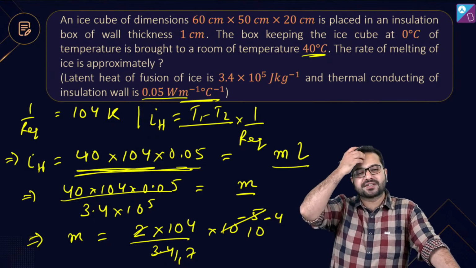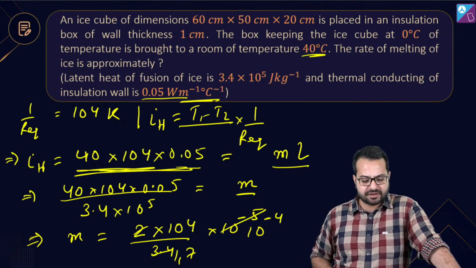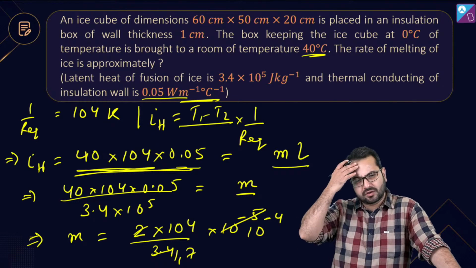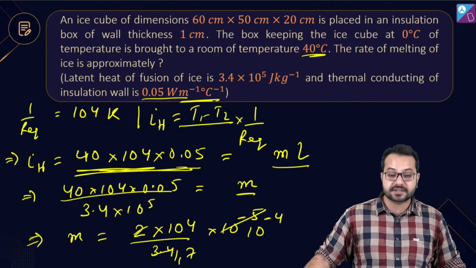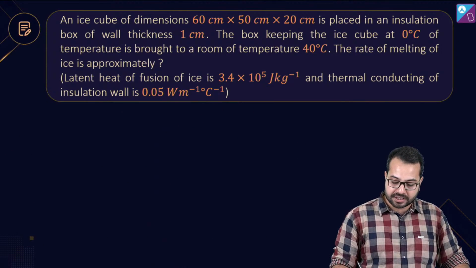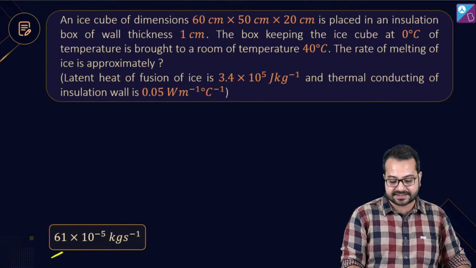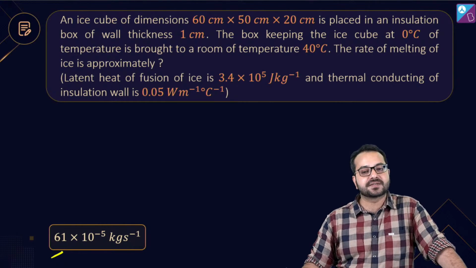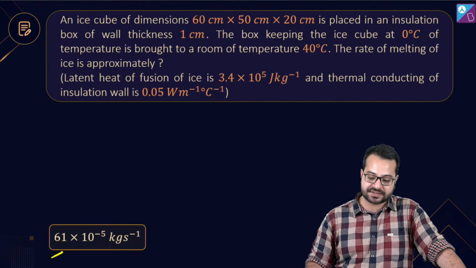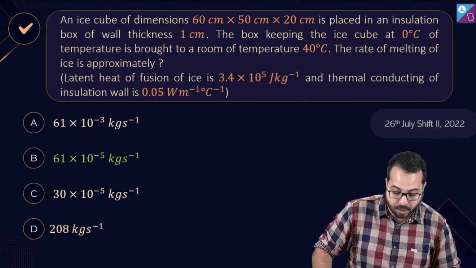ठीक है, तो 104 upon 17 कितना होगा? Approximately 6 point something, correct? 17 5 85, 17 6 102 के आसपास, तो 6 point something, चलो 6.1 पकड़ लो. ठीक है, तो ये कितना हो जाएगा? 6.1 into 10 to the power minus 4 kg per second. हाँ, it is given as 61 into 10 to the power minus 5 क्योंकि ऑप्शन में वैसा दिया हुआ है. But we have got the same answer, 6.1 into 10 to the power minus 4 kg per second. So that is going to be our answer. So what will be the correct option? The correct option is going to be option B.